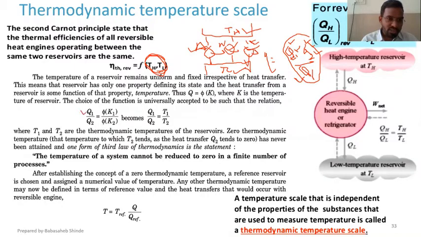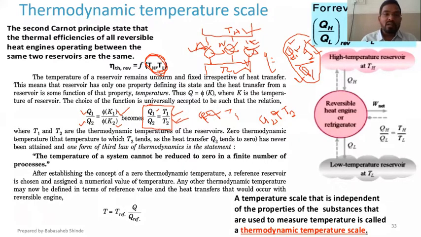So this Q1 is a function of temperature. This Q2 is also a function of temperature, and that we can say Q1 by Q2 is equal to T1 by T2, or basically Q1 is proportional to T1 and Q2 is proportional to T2. So if I take the ratio of those Q1 and Q2, I will get this relation: Q1 by Q2 is equal to T1 by T2. Okay. Now, based on this relation, we are going to define the thermodynamic temperature scale.